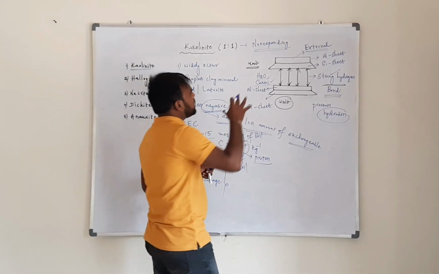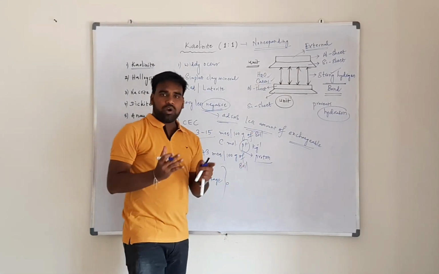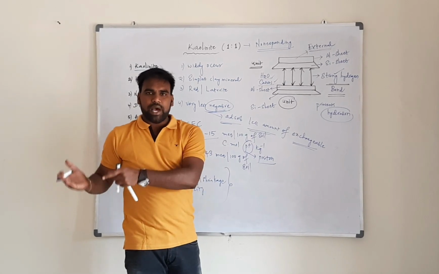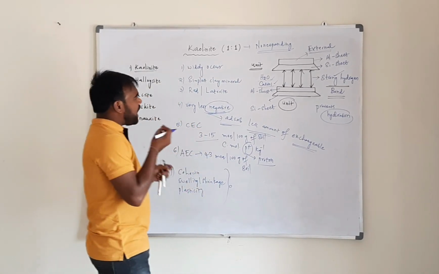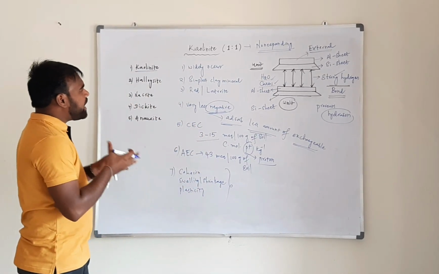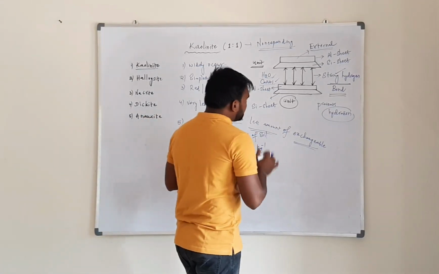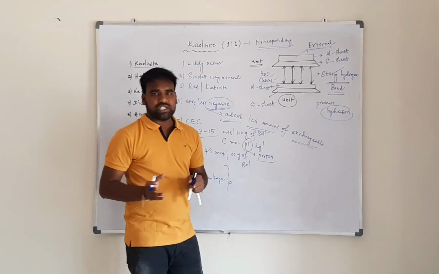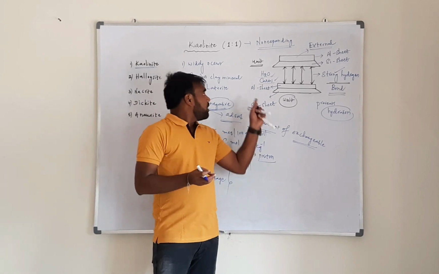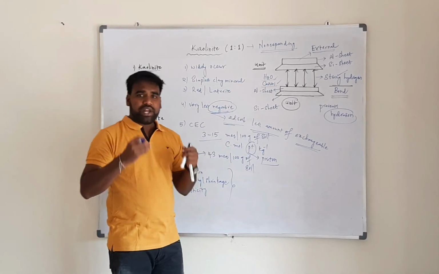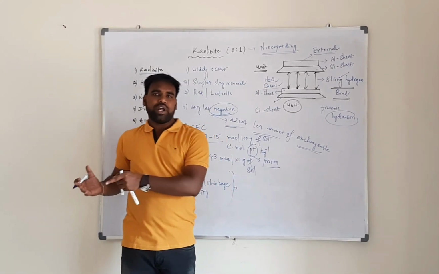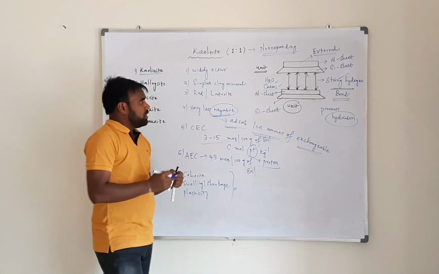Also remember, kaolinite can hold very little water as compared to other clays. Kaolinite-dominated soils are easy to cultivate for agriculture, and are also very important for building foundations and road beds.